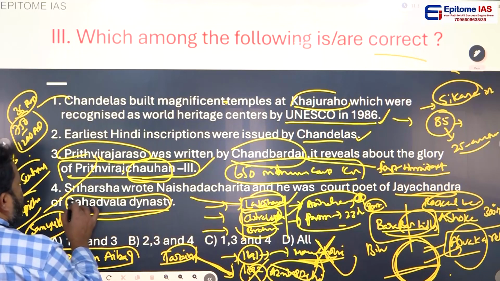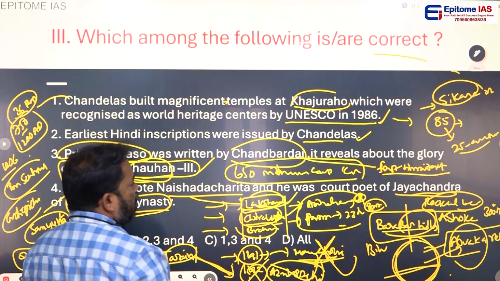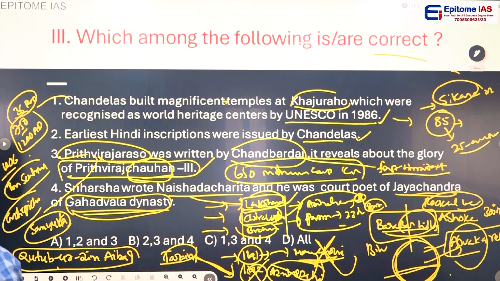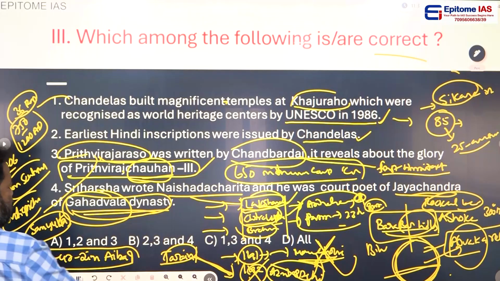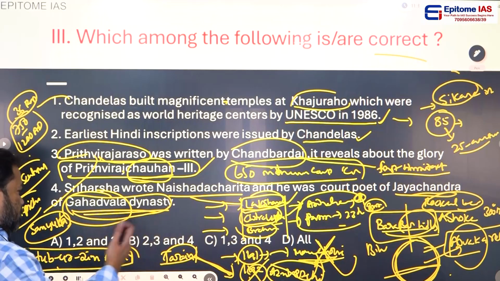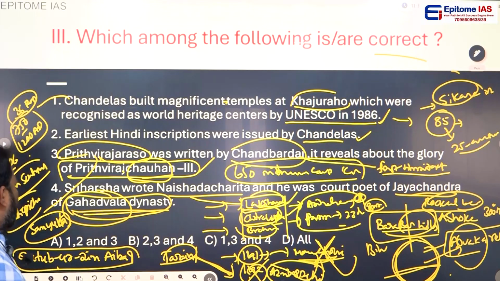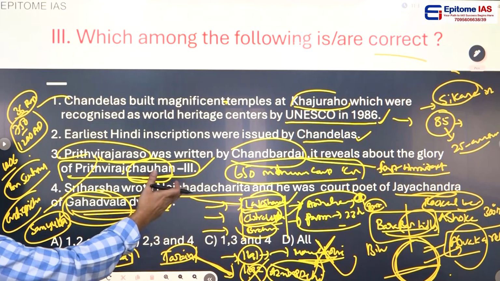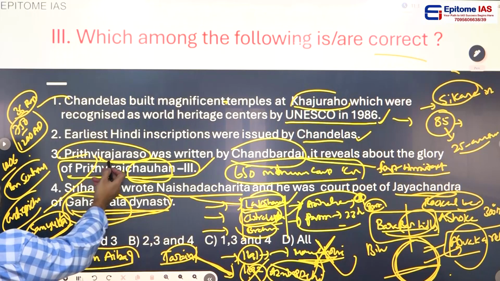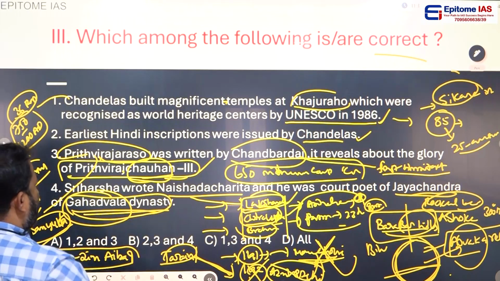Right statement. Sri Harsha wrote Naisada Charita and he was court poet of Jayachandra of Gahadwala dynasty. Out of 36 dynasties, Gahadwala is one Rajput dynasty, and Jayachandra was the great ruler of this Gahadwala dynasty. And you know very well, his daughter Samyukta married Prithviraj, who was the greatest ruler of the Chauhan dynasty.